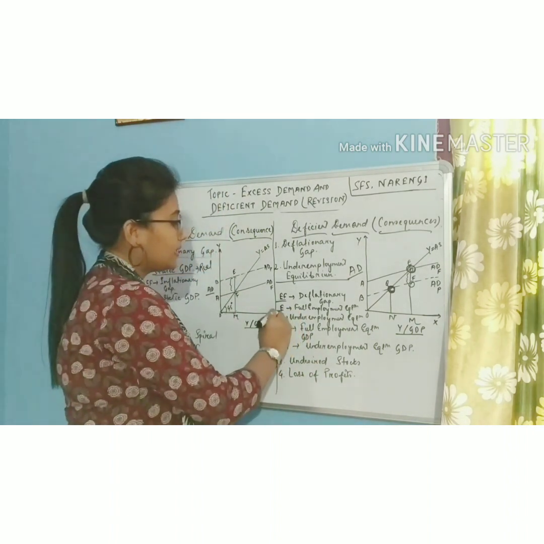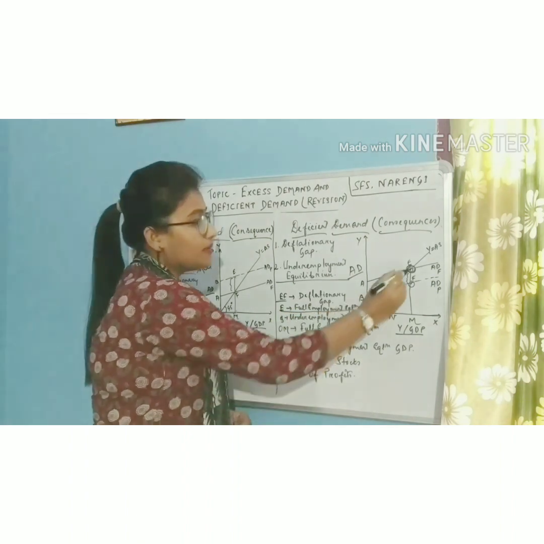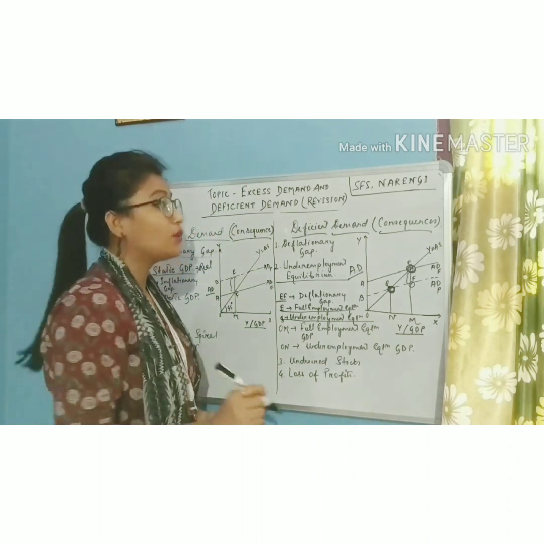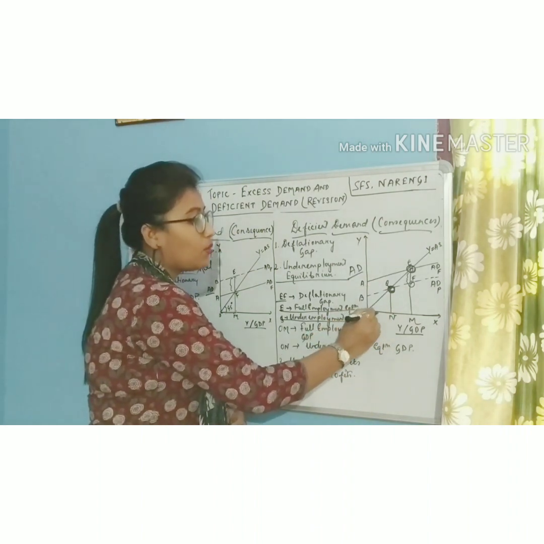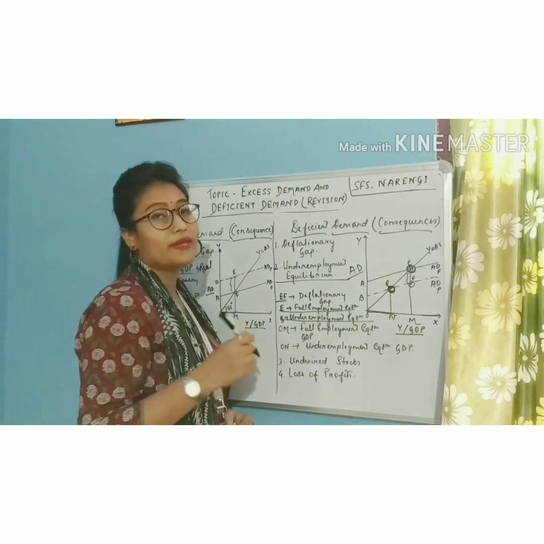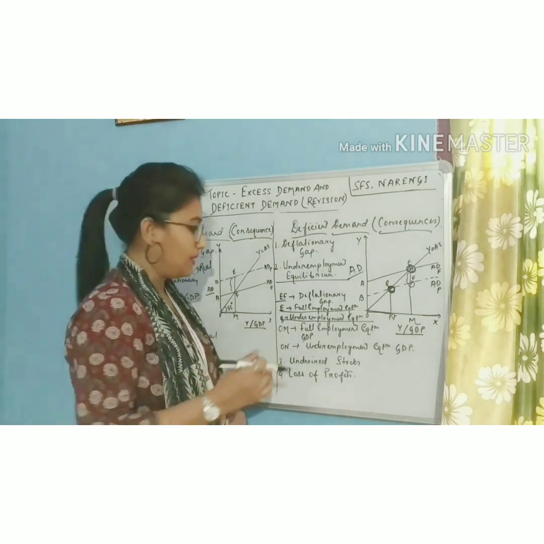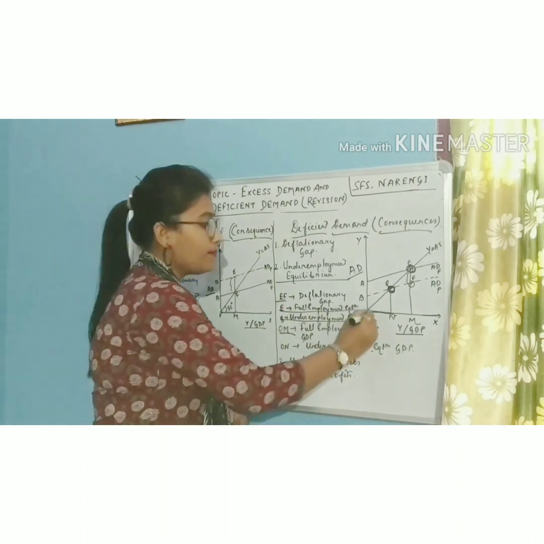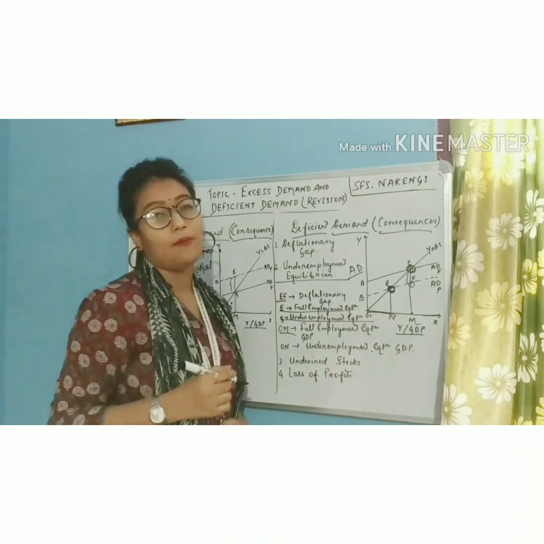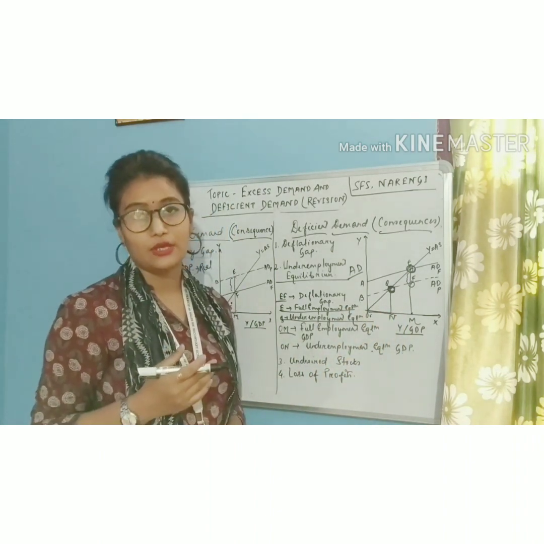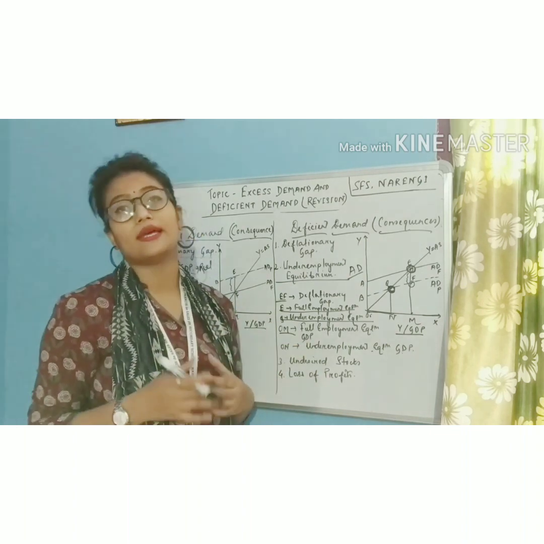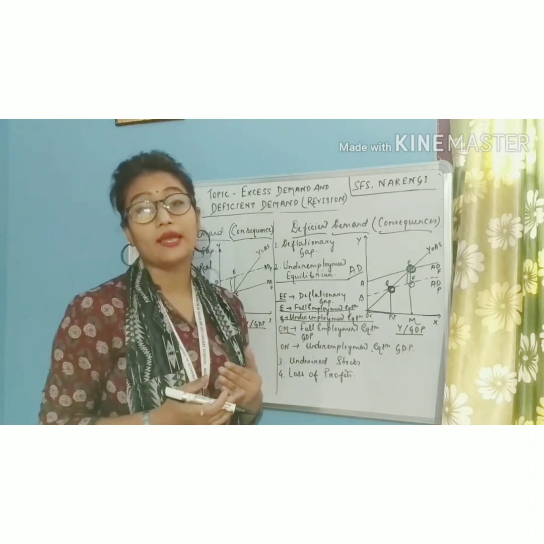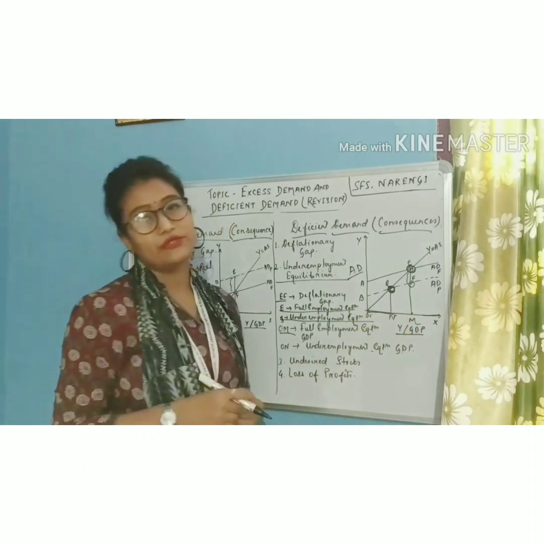So students, E is the full employment equilibrium, Q is the underemployment equilibrium, and corresponding to Q, we can see that ON is the underemployment equilibrium GDP. OM is the amount of full employment equilibrium GDP. So this means that if all the resources in the economy had been fully utilized, then the economy would have been able to achieve OM level of GDP.